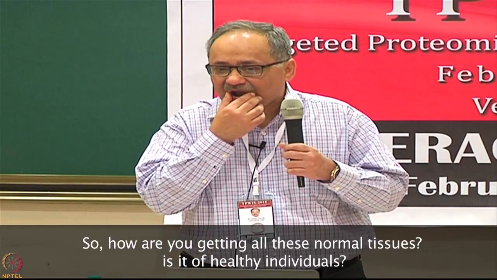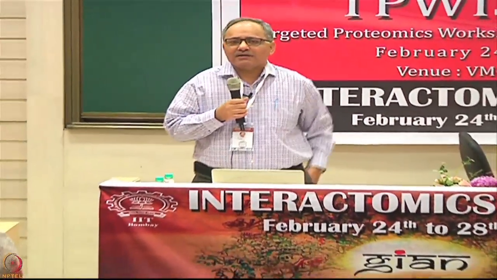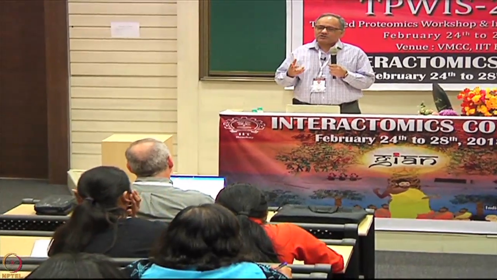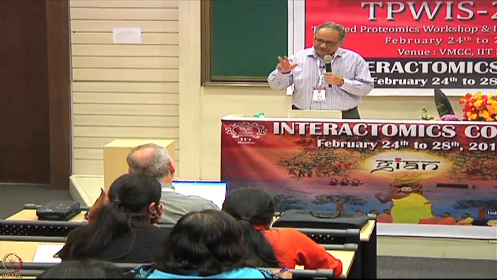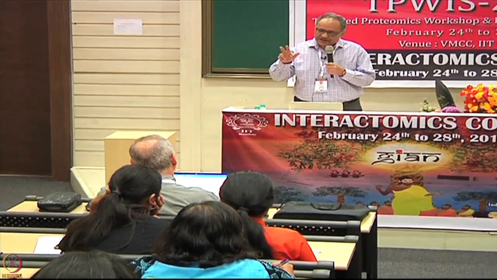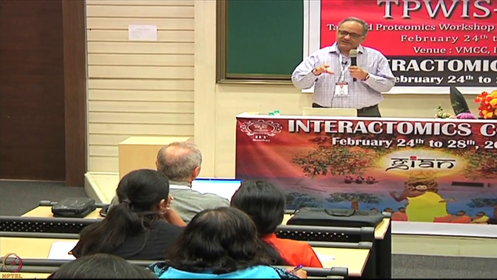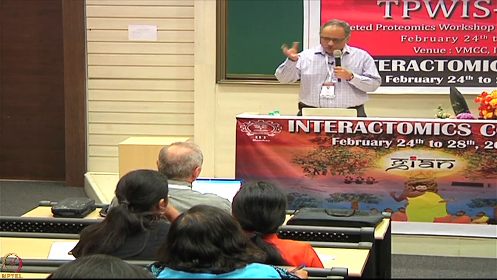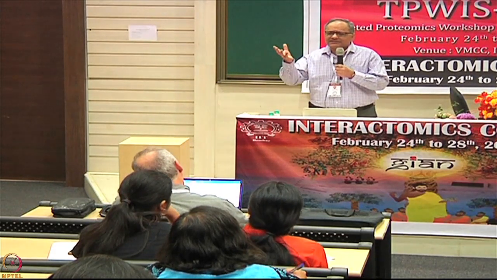How are you getting all these different normal tissues from healthy people? Yeah. So, I tried to define healthy. I mean, one source was autopsies, and the other source was people who had been biopsied, but who were non-cancer. That was the control that was used. So, every biopsy did not expect a diagnosis of cancer. There were some of those patients, and some of them were done to rule out a cancer.